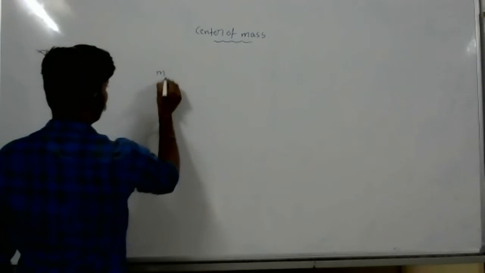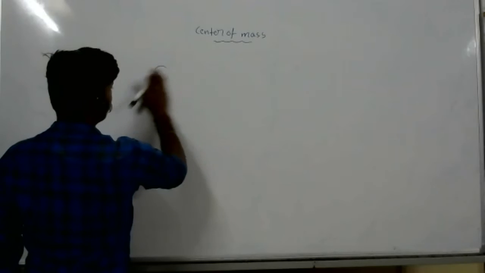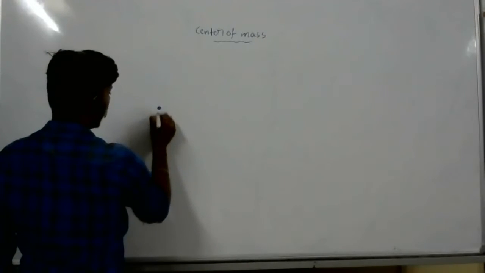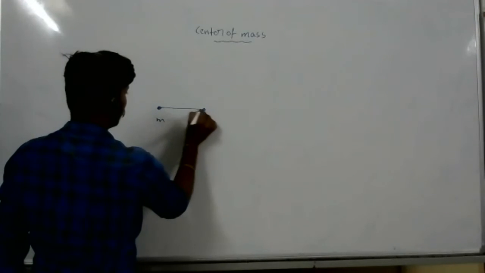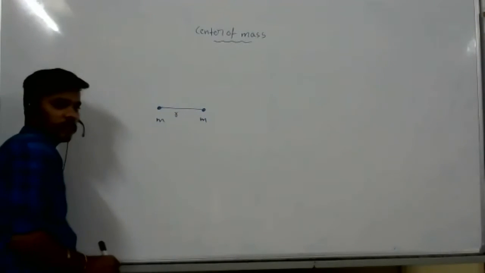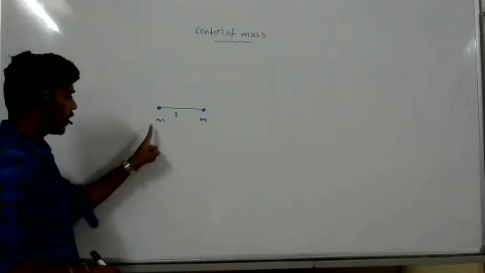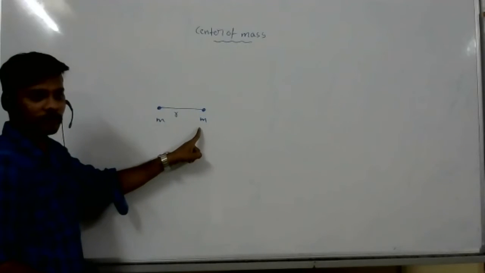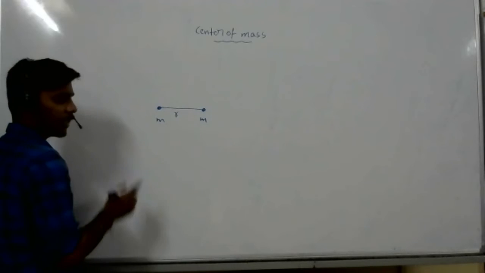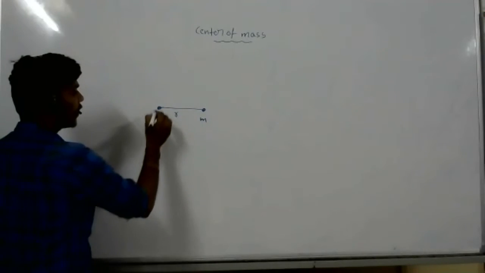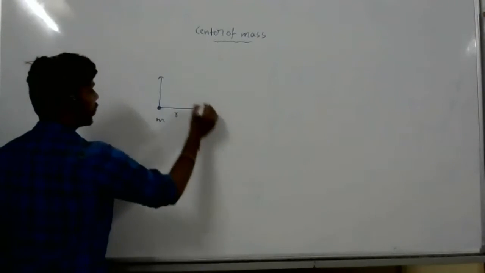I have given mass m, 2 masses I have given, it is m, and one more mass is m. The distance between these is r. If I want to find the center of mass, I will make this the origin, as I told.